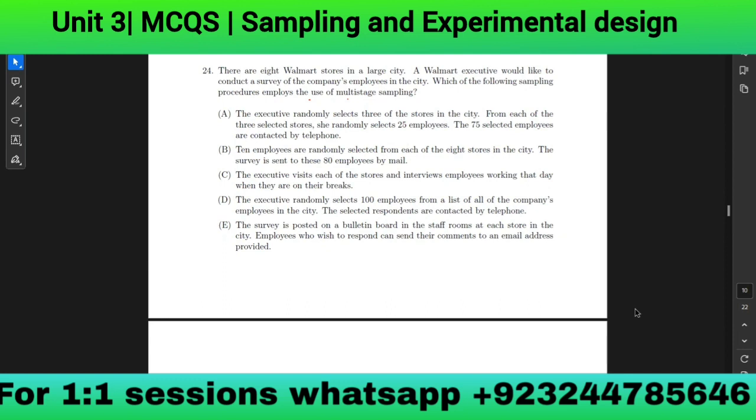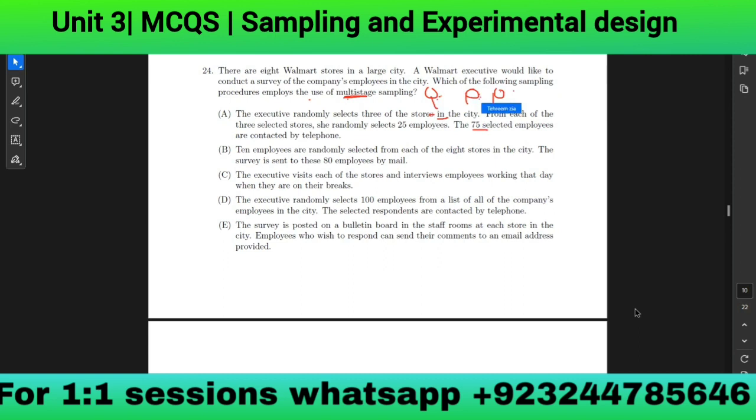I chose C or D. No. Now we are going to work on multi-stage. The executive randomly selects 3 of the stores in the city. Okay, they select 3 stores. From each of the 3 selected stores, they randomly choose 25 people, and there are 75 selected employees. So even this is stages. They are choosing by stage from every group.